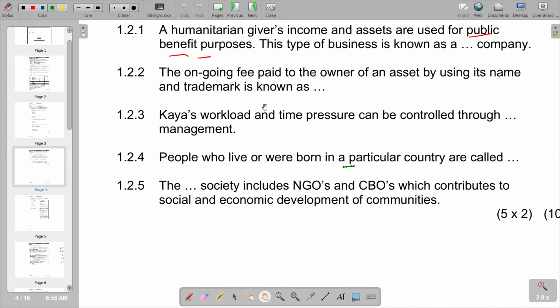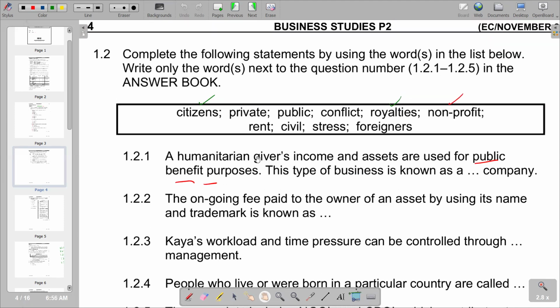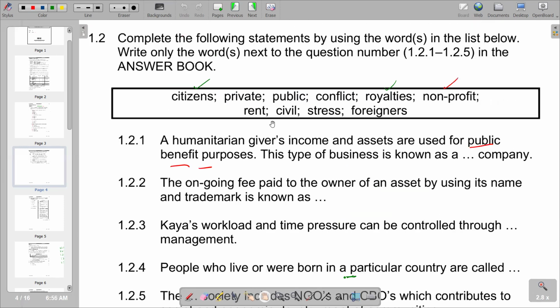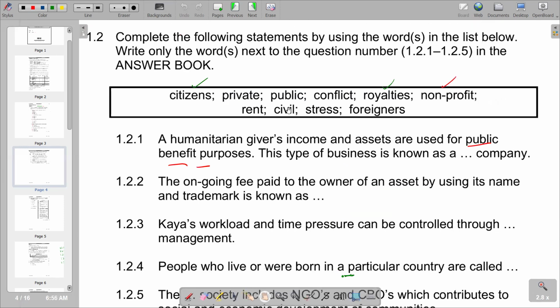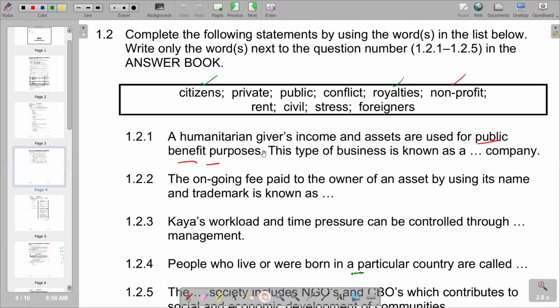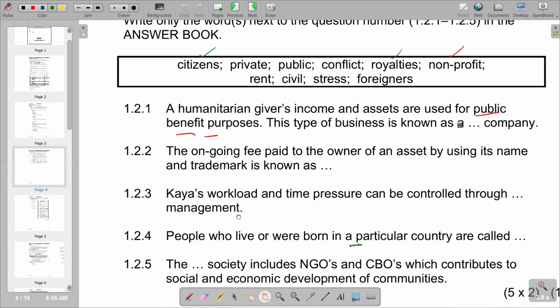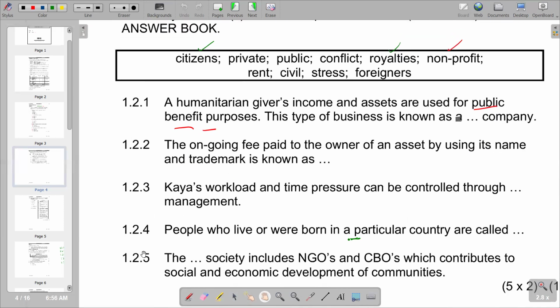According to the school that we have, they all fall under civil society. Remember, the explanation of civil society includes a range of organizations, which include also community groups, non-governmental organizations also. So that becomes the correct answer.